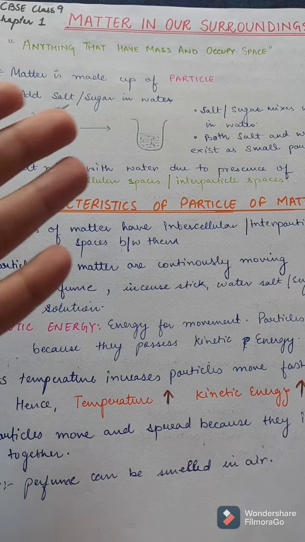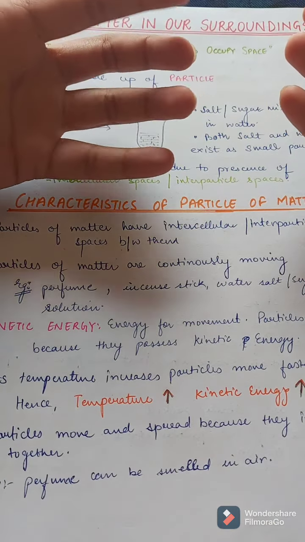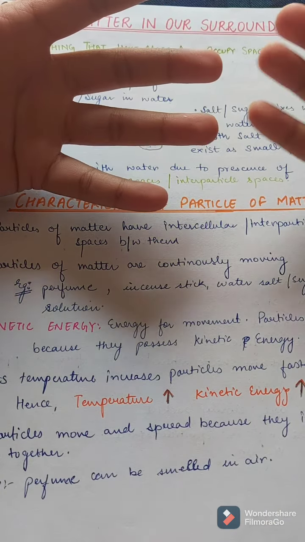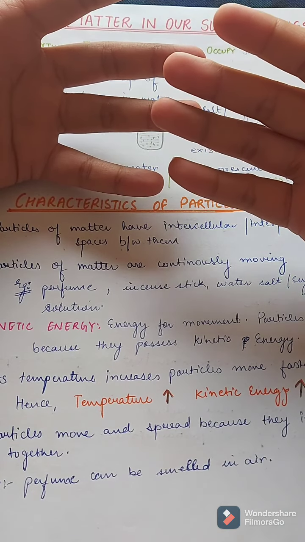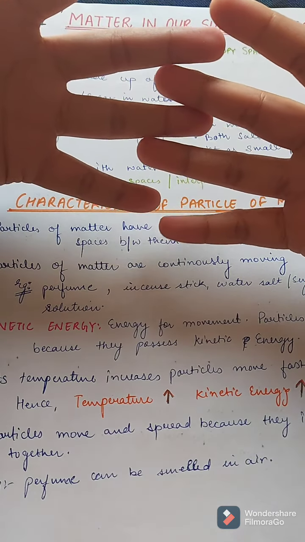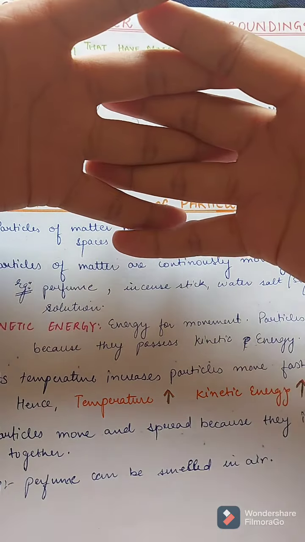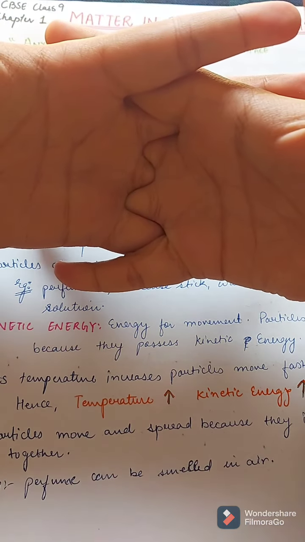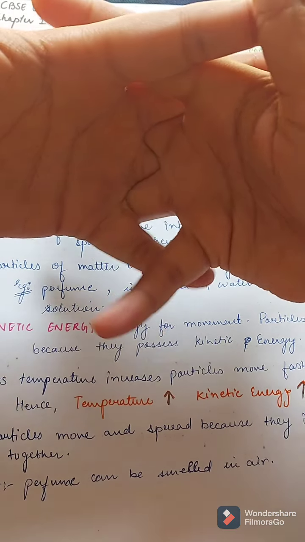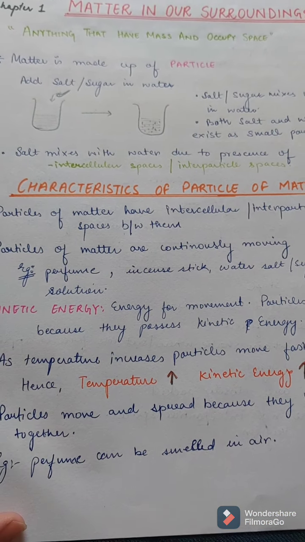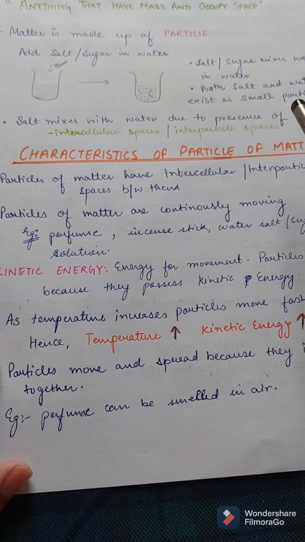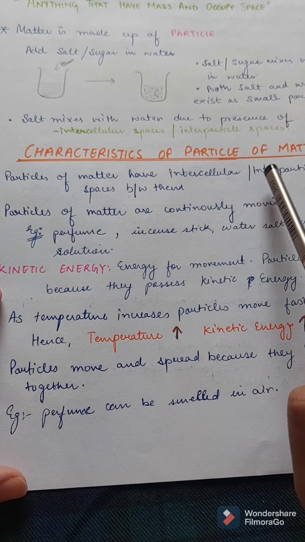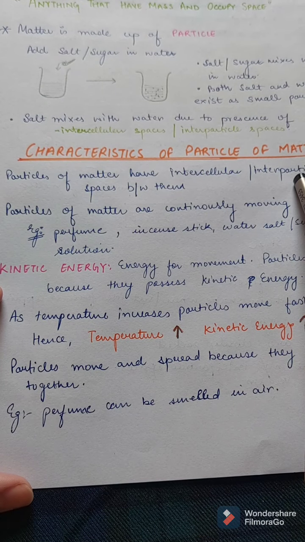So for example, these fingers are the particles of water and these fingers are the particles of sugar or salt. When we mix them together, due to the interparticle spaces, we see that they mix together very well. So now, what are the characteristics of particles of matter? Particles of matter have interparticle spaces between them.